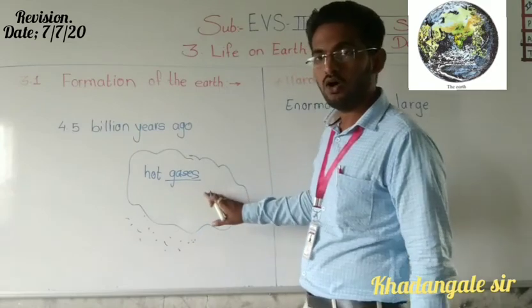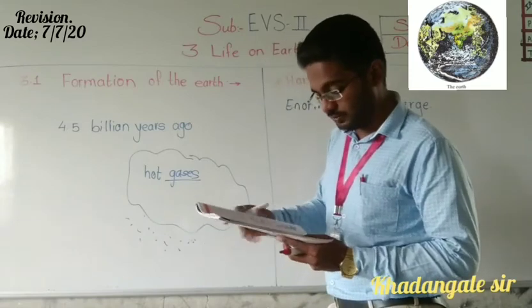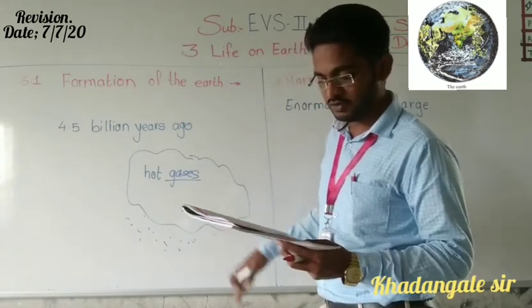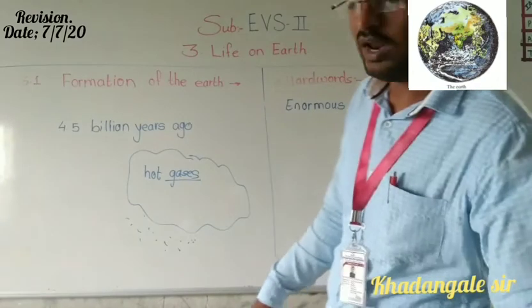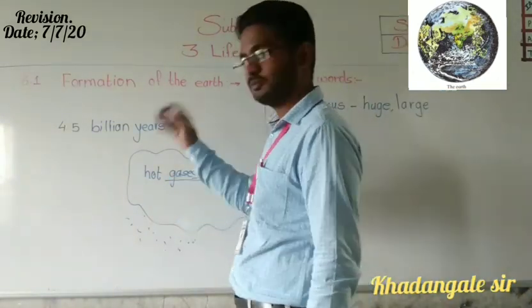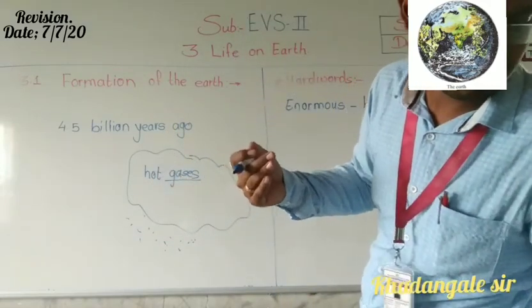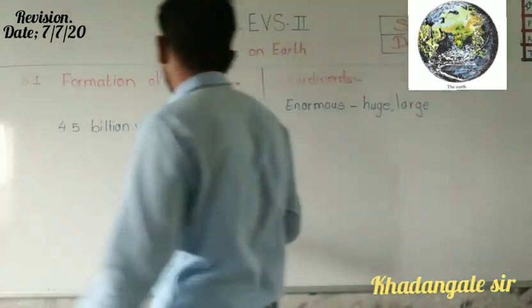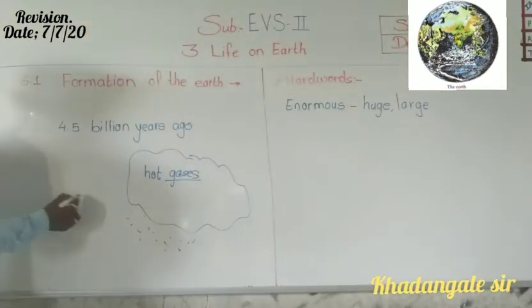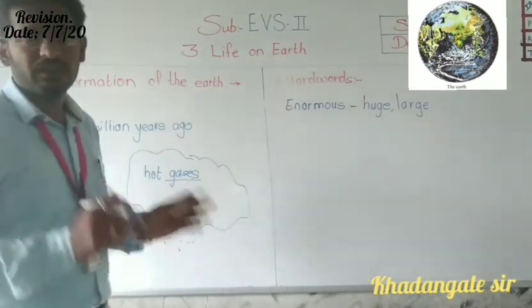Dust and these hot gases, spinning at a great speed, were formed in the space. Spinning means going in rounds, and this round speed was very high.